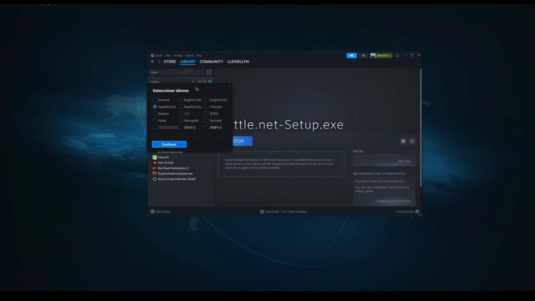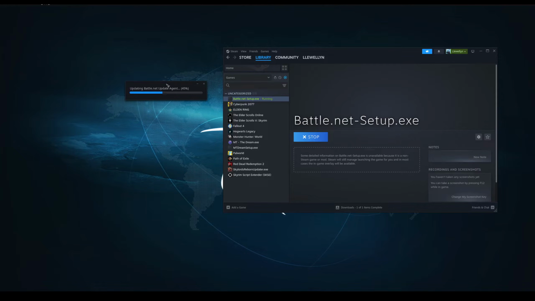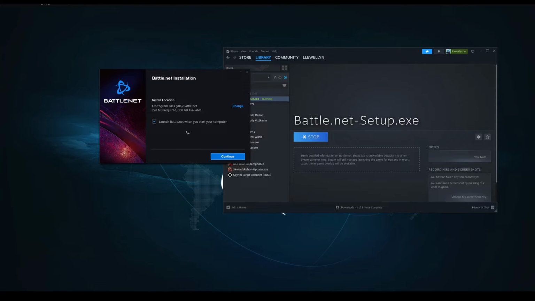Then this installer window pops up. You can select your language. I will pick English UK. Now it's updating some files. Then this window pops up.